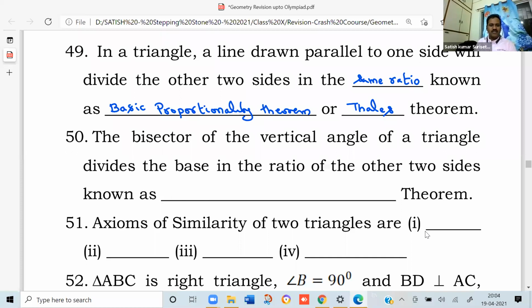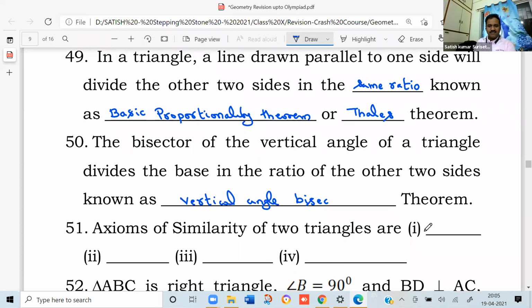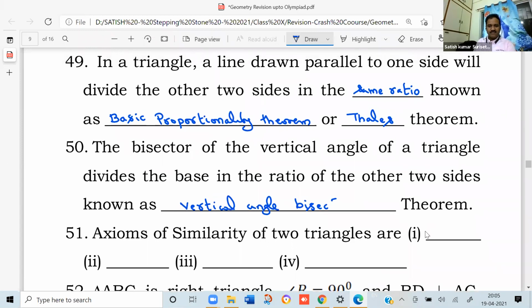Next, this is one more point. The bisector of the vertical angle of a triangle divides the base in the ratio of the other two sides, known as the vertical angle bisector theorem. Now, try to prove this also later.